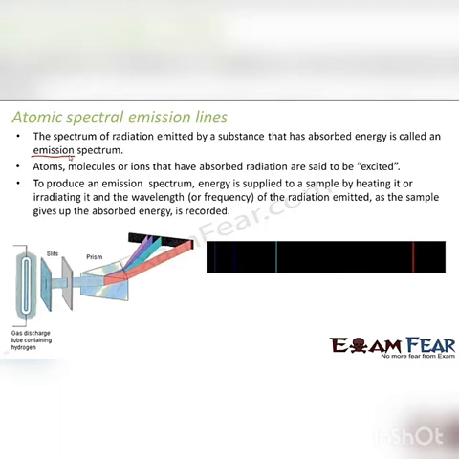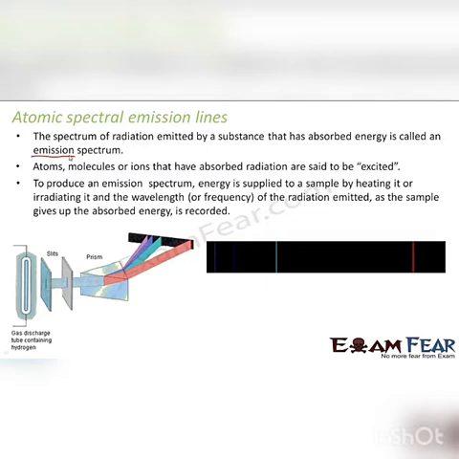To produce an emission spectrum, energy is supplied to a sample by heating it or irradiating it, and the wavelength of the radiation emitted as the sample gives up the absorbed energy is recorded, right? So how do we produce this emission spectrum? As I mentioned, we will have to supply some additional energy. We can apply this additional energy either by heating that object, giving heat energy, or by giving some radiation on that object. So there are different ways by which we can supply this additional energy. Now that substance will absorb this additional energy and it will emit the emission spectrum.